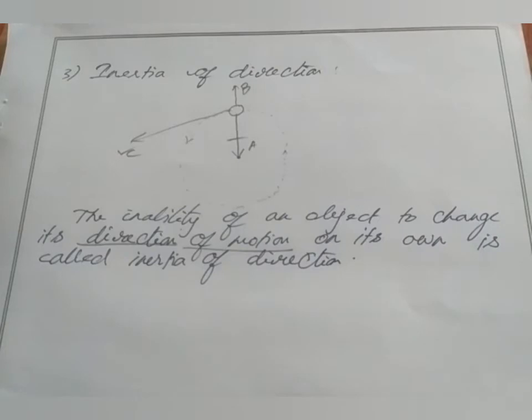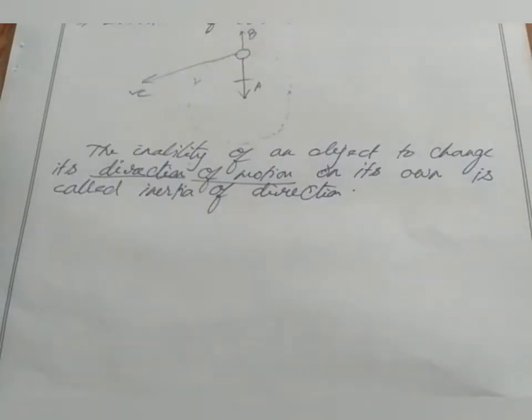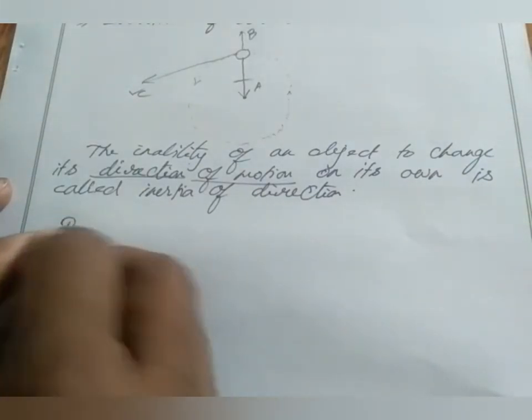So inertial frame means it is a frame or a space where we consider an object and the forces acting on the object will be zero. That means no forces acting on the object. Or we can say the object will be at rest, or the object keeps on moving with uniform velocity or constant speed. So we can say inertial frame